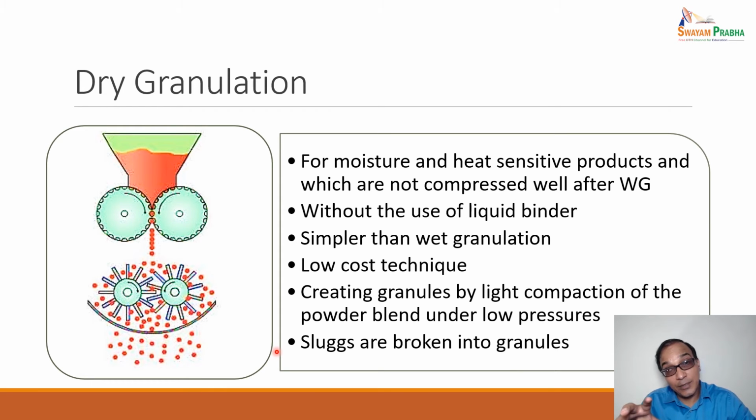For moisture and heat sensitive products, and those which are not compressed well after the wet granulation, we practice dry granulation. It is done without the use of liquid binder. It is simpler than wet granulation, a low cost technique, and it creates the granules by light compaction of the powder blend under low pressure. Slugs are formed and they are broken into the granules. So, as the name suggests, dry granulation is done without any liquid binder, with low pressure, and slugs are broken into granules.